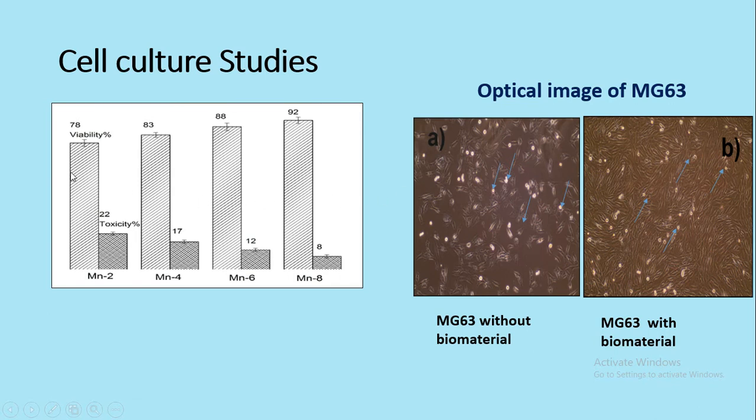This pictorial representation of a bar graph indicates the increase of dopant in the biomaterial. I have taken manganese-doped bioceramics with 2 mole percent, 4 mole percent, 6 and 8 mole percent manganese. This indicates that with the increase in manganese concentration, cell viability increases. We can also take strontium, magnesium, zinc; there are many elements. Here I have taken manganese at varying concentrations of 2, 4, 6 and 8.